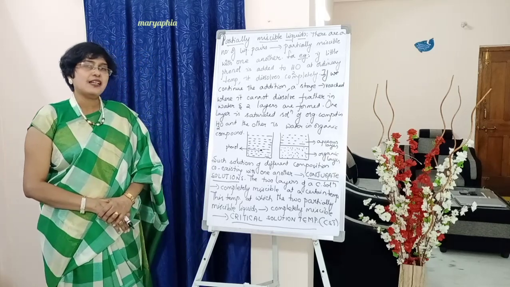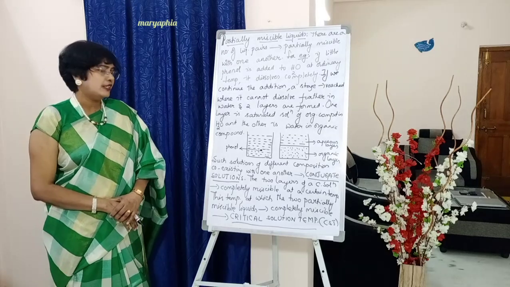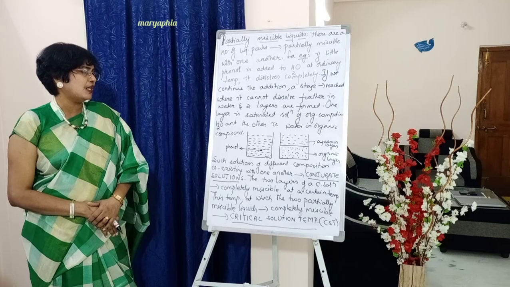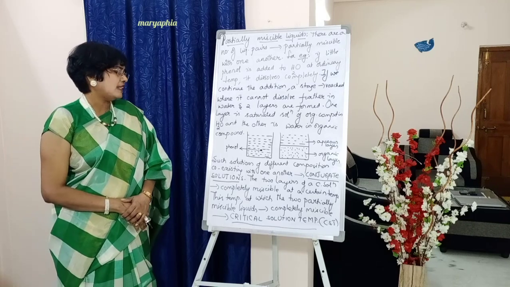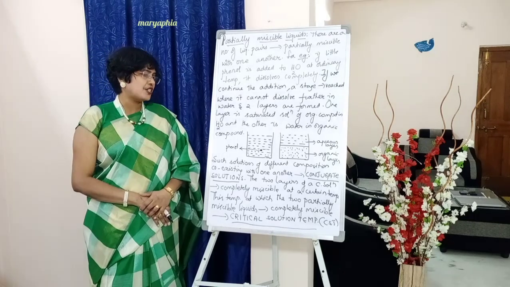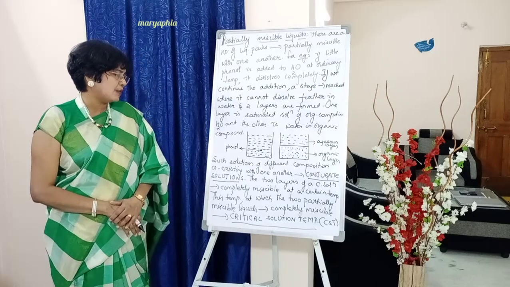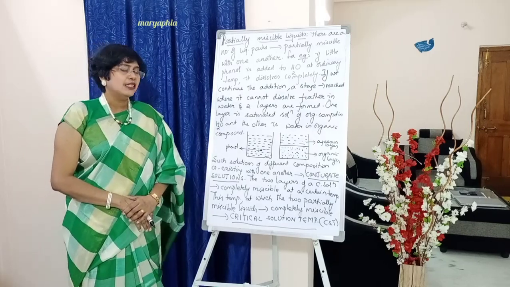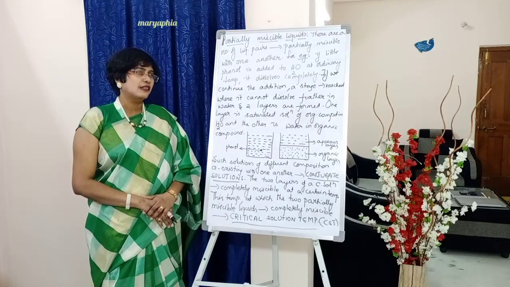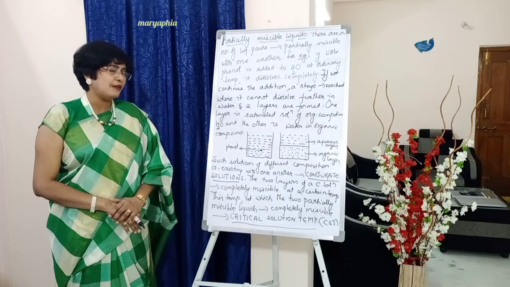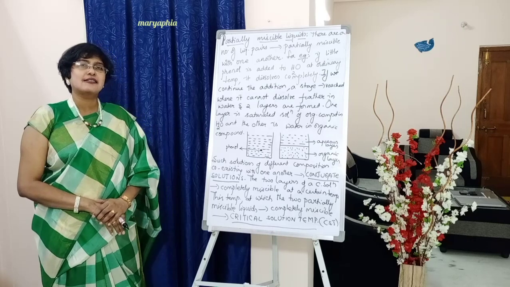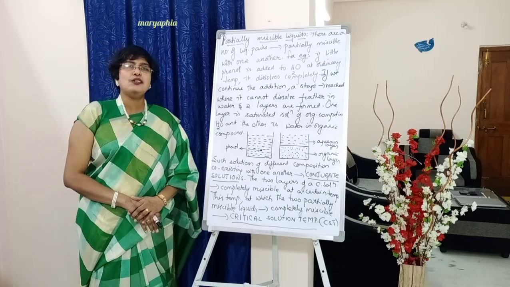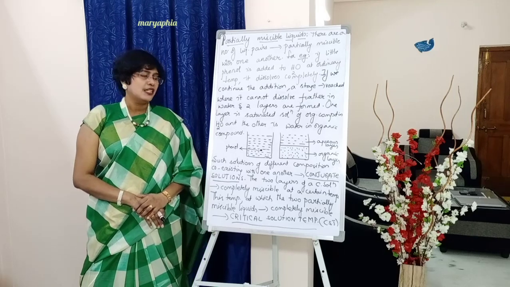This temperature at which the two partially miscible liquids become completely miscible is called as critical solution temperature.